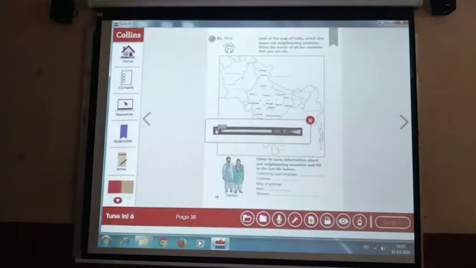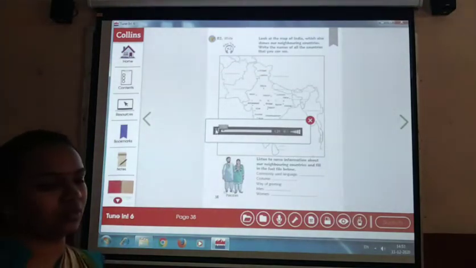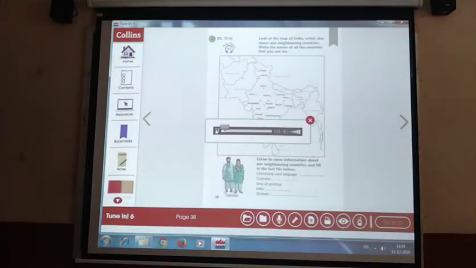Listen to some information about our neighboring countries and fill in the fact file below. Pakistan is India's neighbor to the west. The capital city of Pakistan is Islamabad. The main language spoken in Pakistan is Urdu. Customs are of extreme importance in this country. Men shake hands with each other while women hug and kiss. The national costume of Pakistan is the salwar kameez.